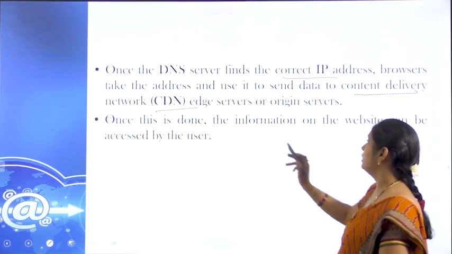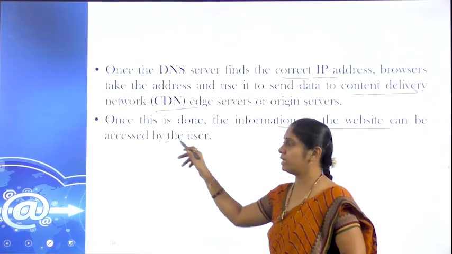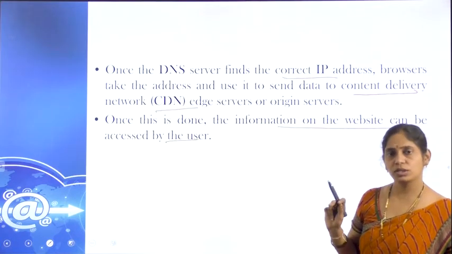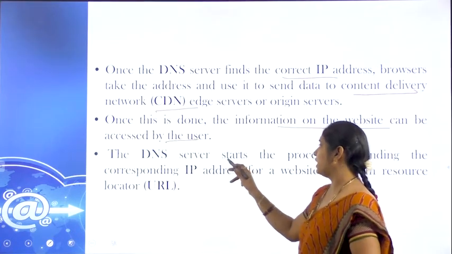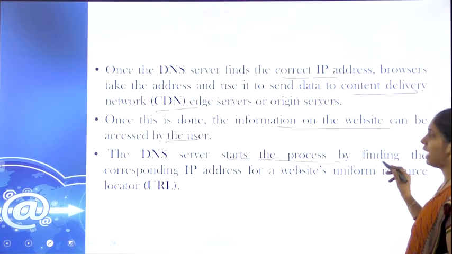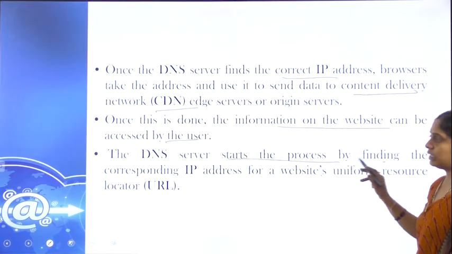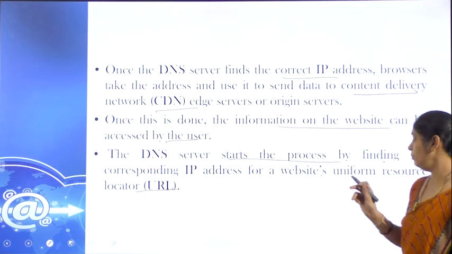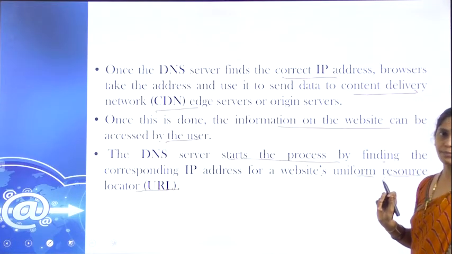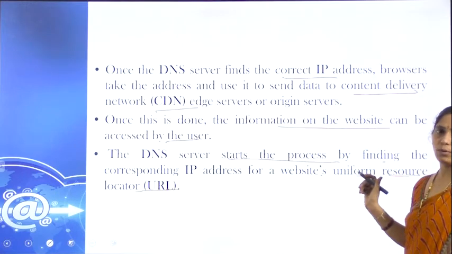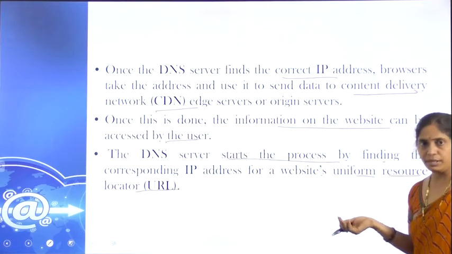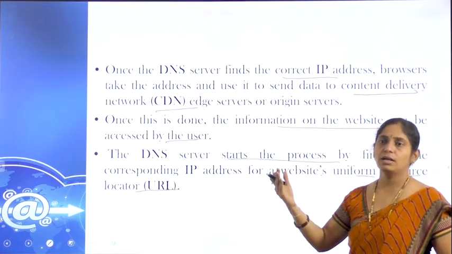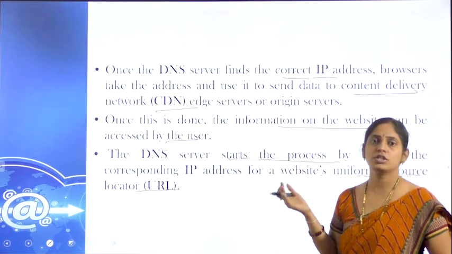Once it was completed, the information on that website can be accessed by the users. Once the process is completed, it gives the client permission to access that web page. It starts the process by finding the IP address and getting connected to the website using the URL, Uniform Resource Locator. With the support of the URL we provide, it is converted into the IP address. Based on the IP address, it gets connected to the specific server. From that server, it gives permission to access a specific web page to the client.